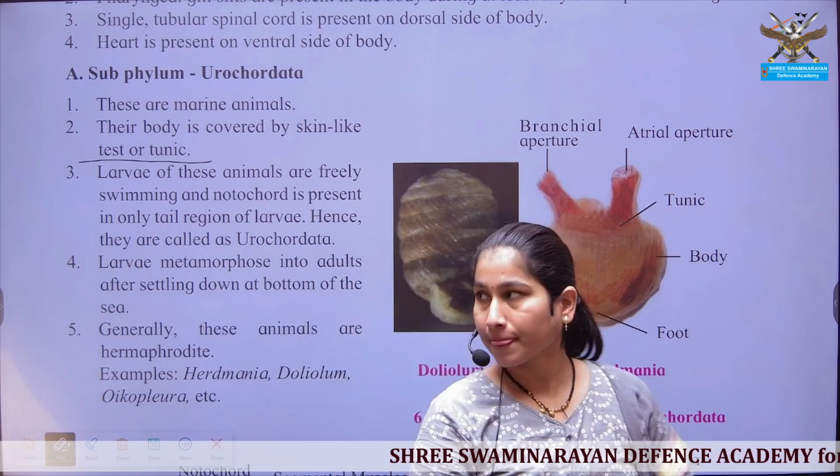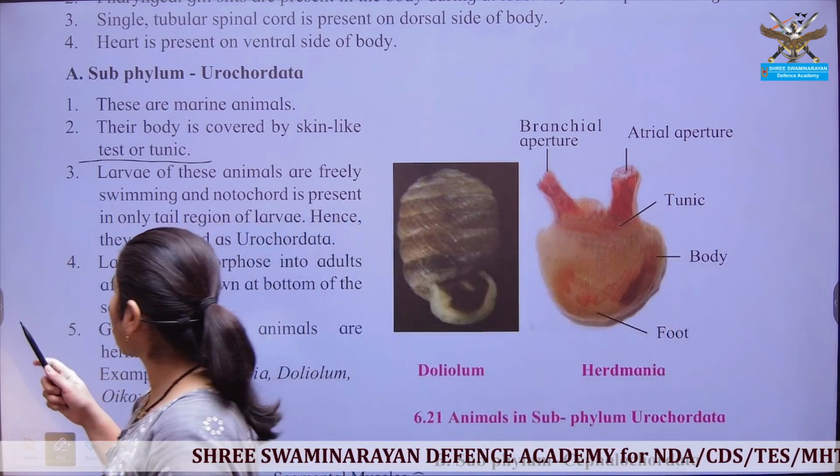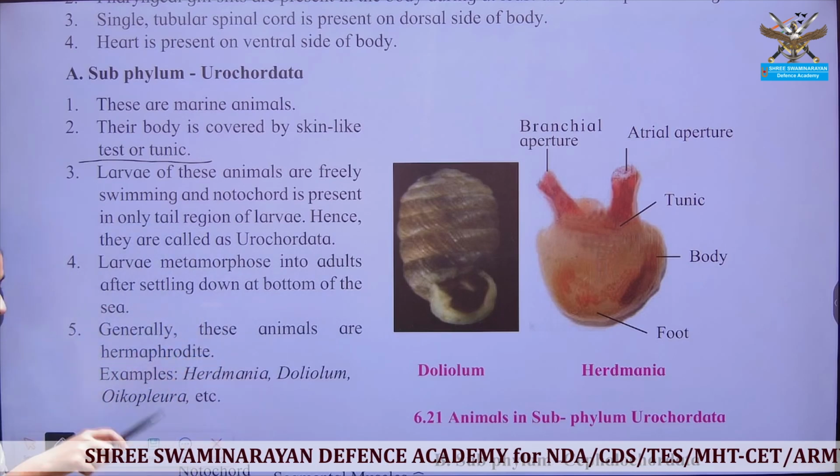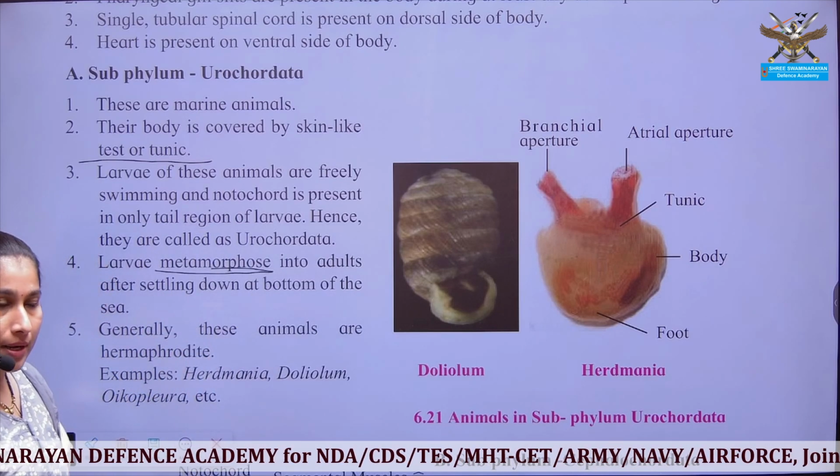Next, these organisms show metamorphosis.